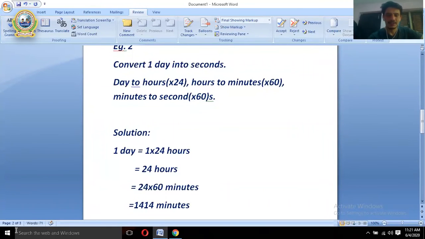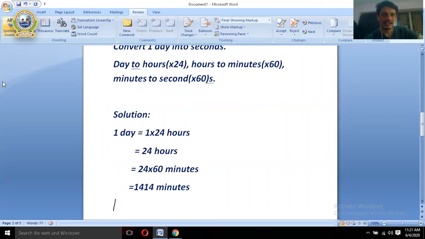Now this is not the solution because the question says convert day into second. We have converted up to the minute. One last step left, equals, it should be 1440. All right, now 1440 into 60, that becomes seconds.